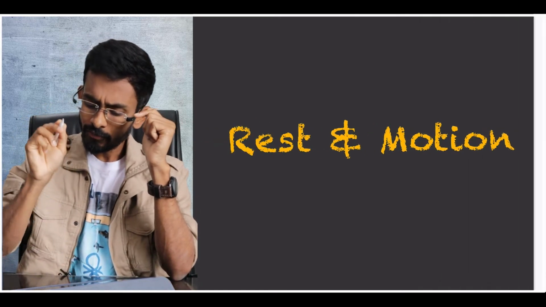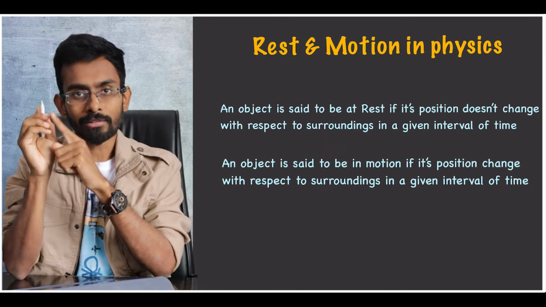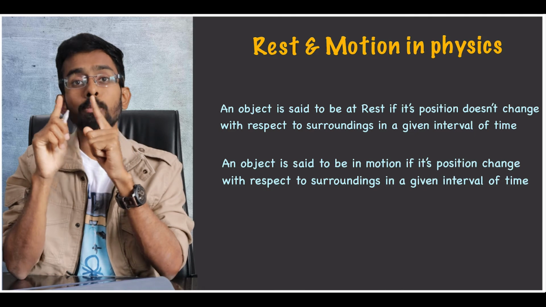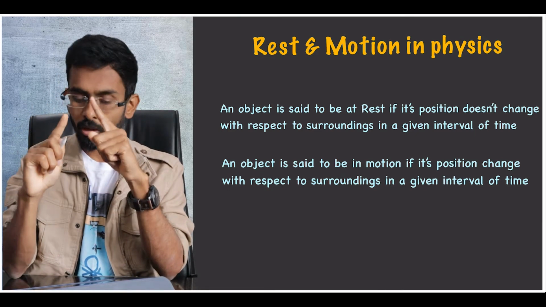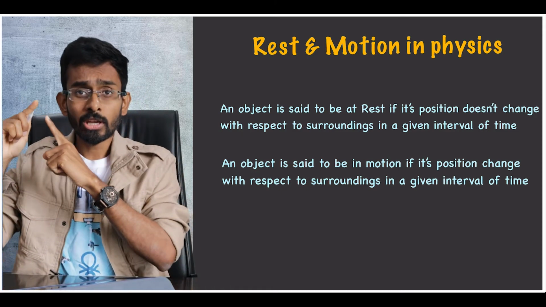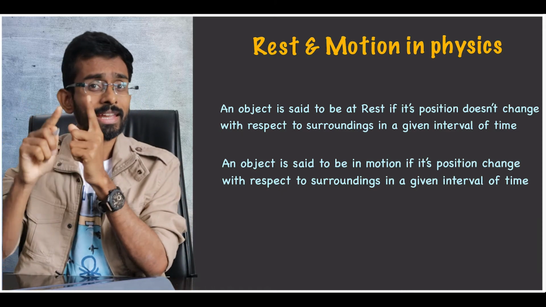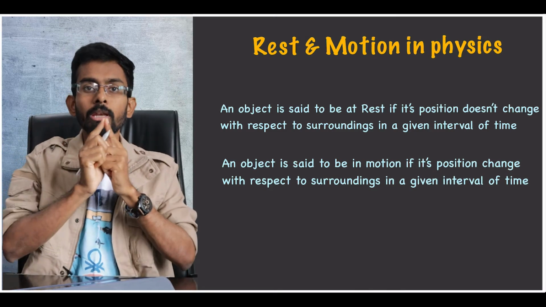In physics, a body is said to be at rest when its position does not change with respect to its surroundings. If the position of the body changes with respect to surroundings in a given interval of time, then the body is said to be in motion.